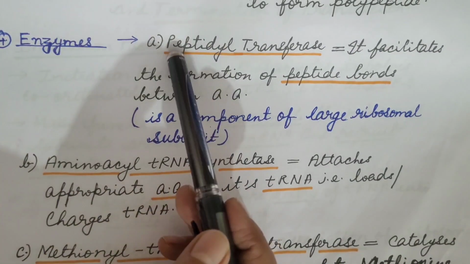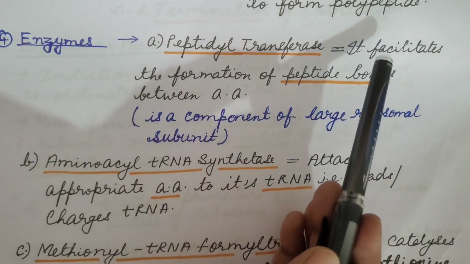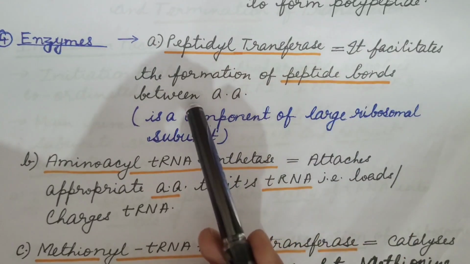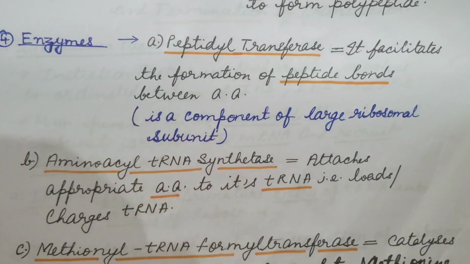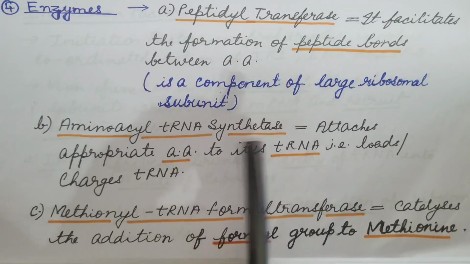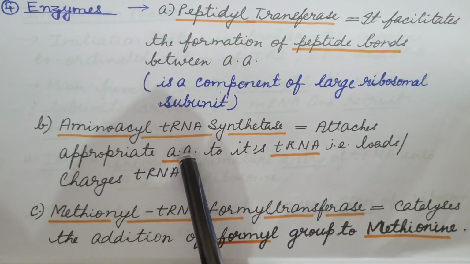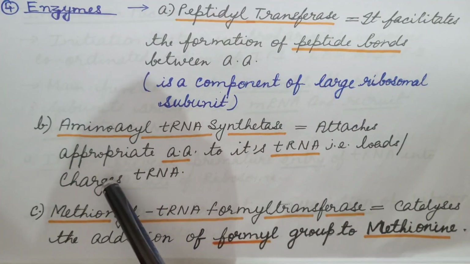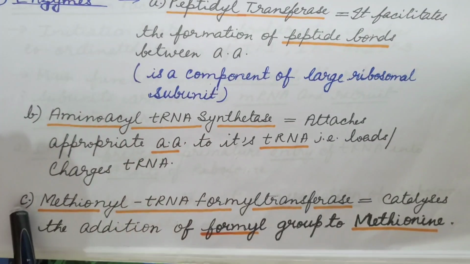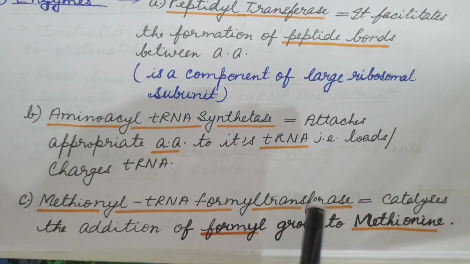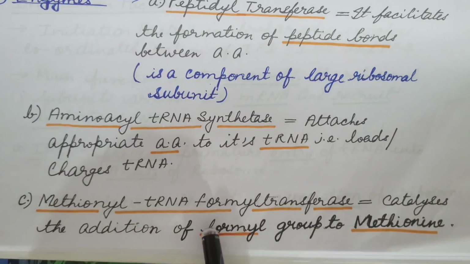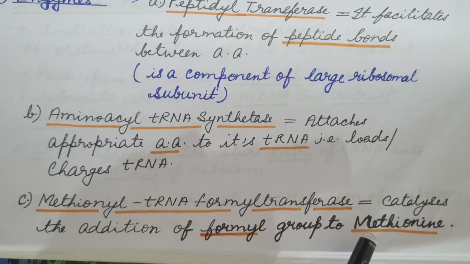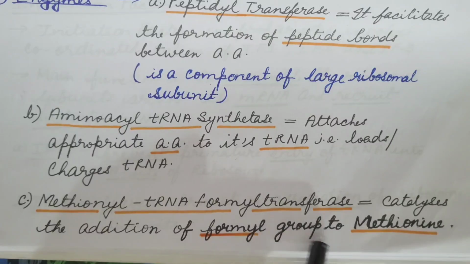Then enzymes. Among enzymes, first is peptidyl transferase. It facilitates the formation of peptide bonds between amino acids. It is a component of the large ribosomal subunit. Second is aminoacyl transfer RNA synthetase. It attaches the appropriate amino acid to its transfer RNA, that is, it loads or charges transfer RNA. Then third is methionine transfer RNA formyl transferase. It catalyzes the addition of a formyl group to methionine. So formylmethionine is the first amino acid of the protein or polypeptide chain in prokaryotes.